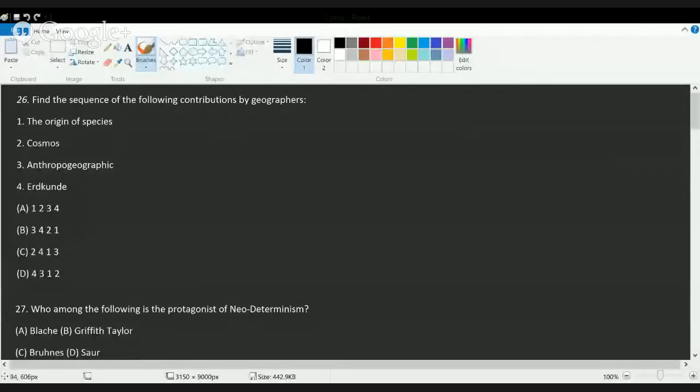First question asks about the sequence of contribution in the field of geography. Now for this, there are two options of solving this question. First is either to remember the year in which what publication came up, or to have a rough idea about the time frame of each of the geographers. So anthropogeography was given by Retzel. Retzel was a person who came around 1880s. His text became popular in 1882 and 91. So he's among the persons who would be considered at the last.